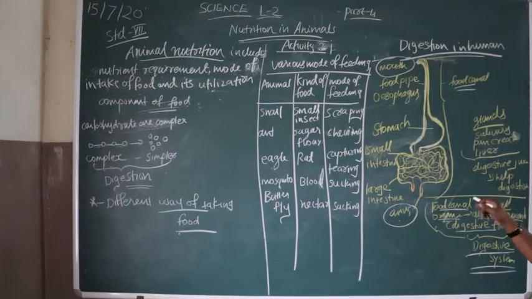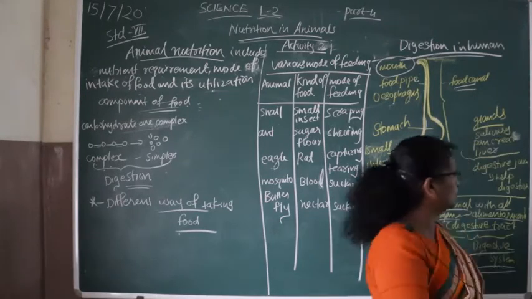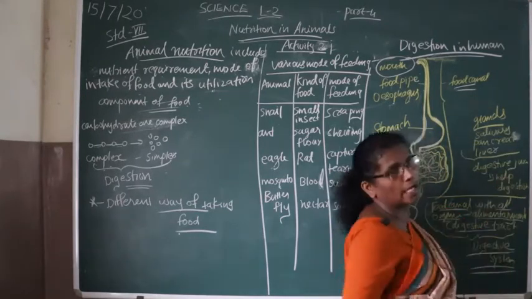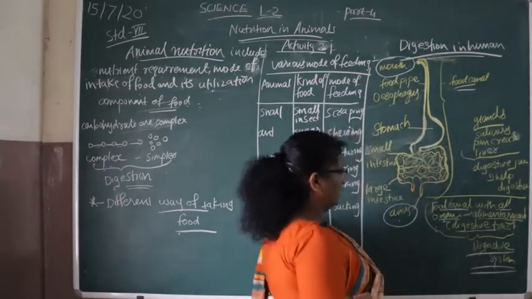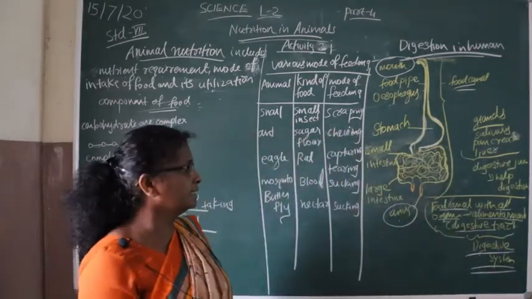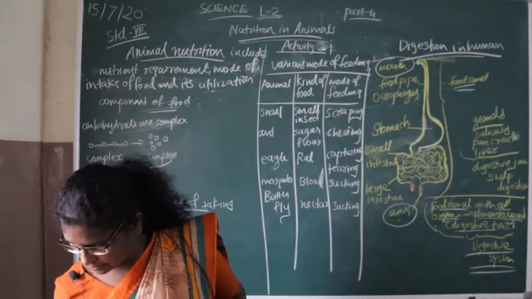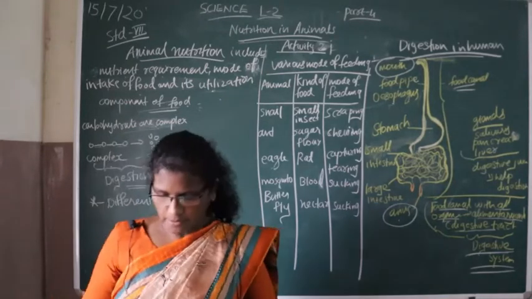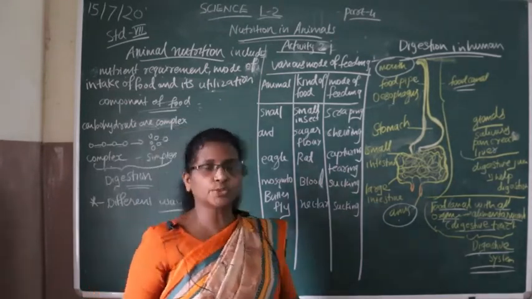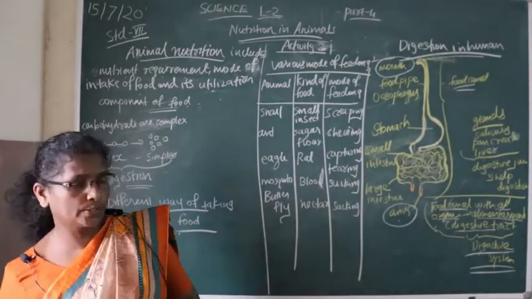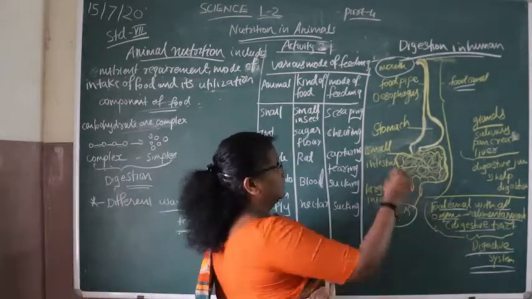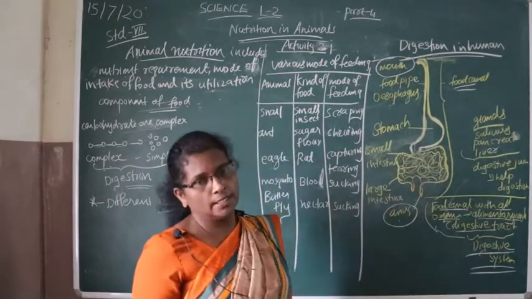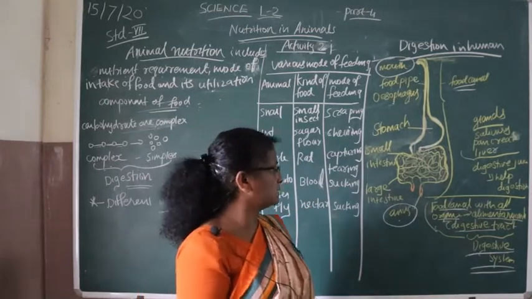These glands produce digestive juices, and these digestive juices also help in digestion. In the next session we will discuss what happens to food in the different parts of the digestive tract.